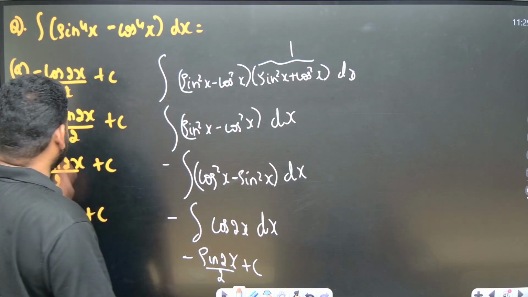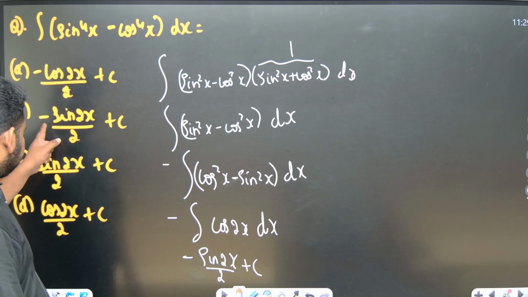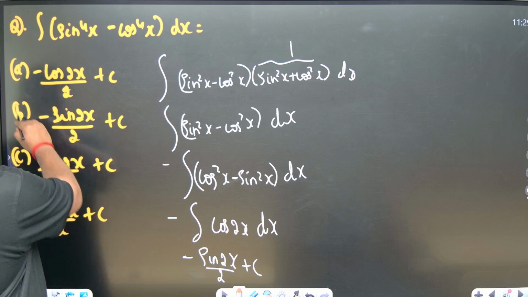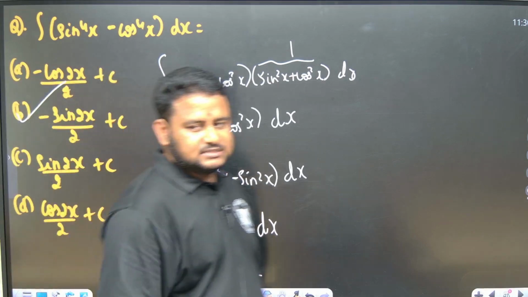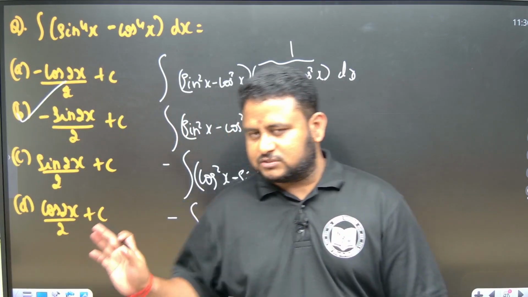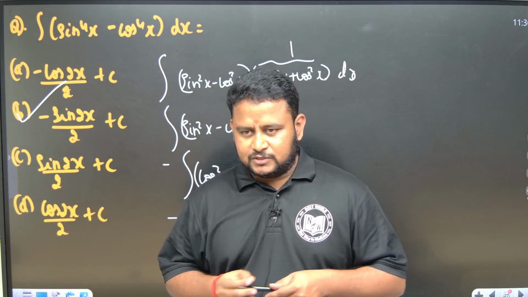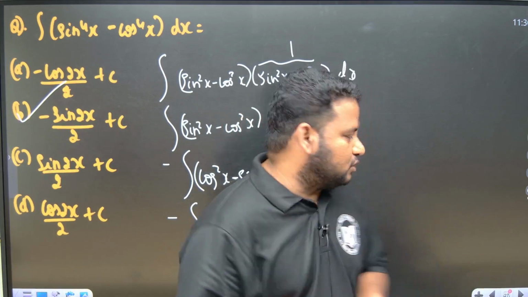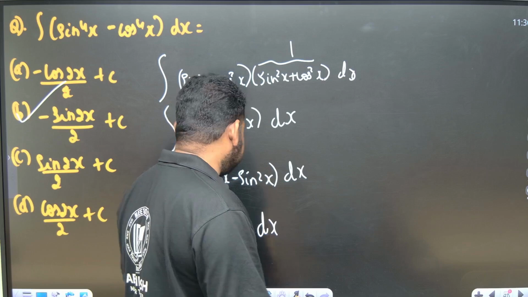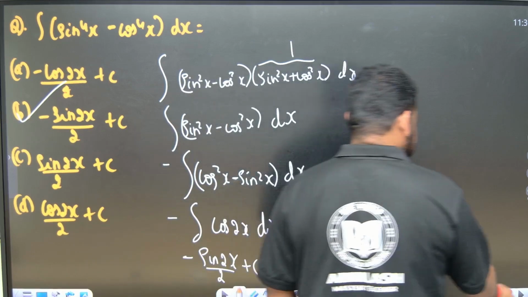Options are very close, so you should be very careful. It is minus sin 2x by 2 plus c. So this is option B. Although all the options may seem close, it's not about getting the answer. You have to know the approach, friends. You have to understand the approach and then solve the question. So this is minus sin 2x by 2 plus c. This is the answer to this question, friends.